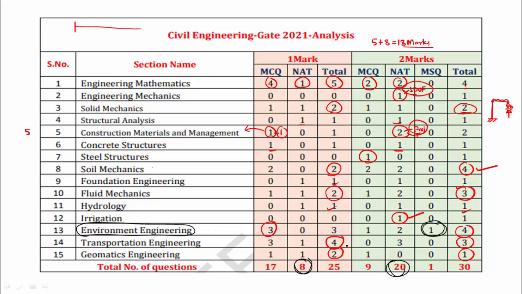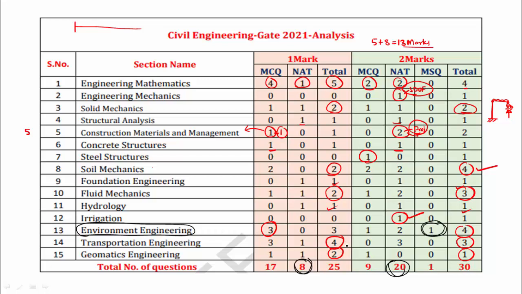Coming to the difficulty level, we have seen this type of questions for so many years, and I can say the GATE 2020 paper is a little bit tougher than GATE 2021. We could see various types of questions in GATE 2020, but we cannot find that many different types of questions in GATE 2021. So I think this time the cutoff will be higher compared to last year. Last year's paper was a little tough, but this time it was a little easier.